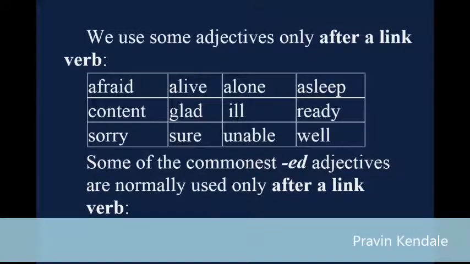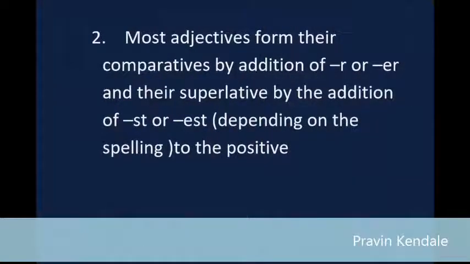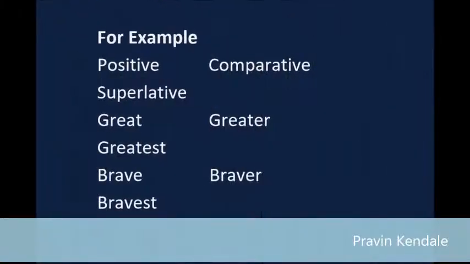2. Most adjectives form their comparatives by addition of r or er and their superlative by the addition of st or est, depending on the spelling, to the positive. For example, positive, comparative, superlative: great, greater, greatest; brave, braver, bravest. 3.